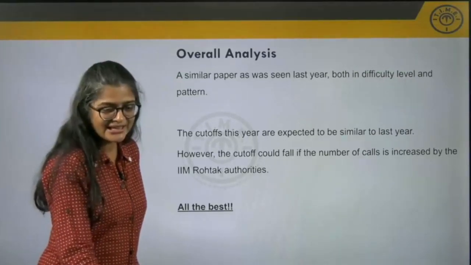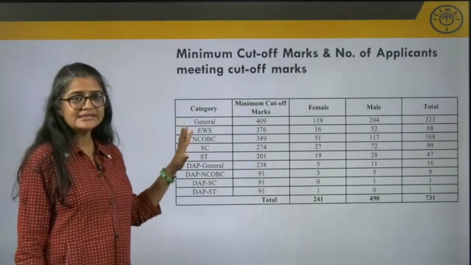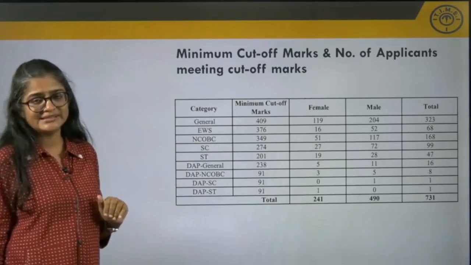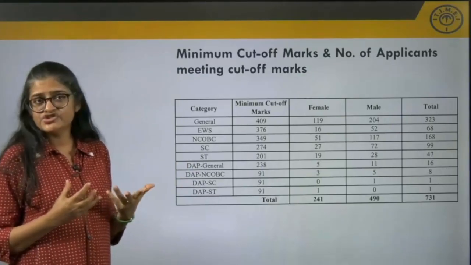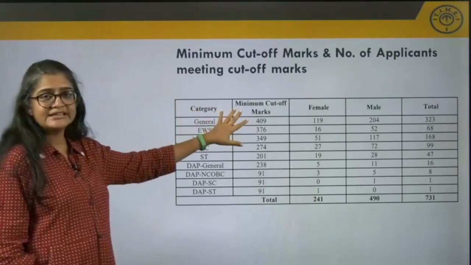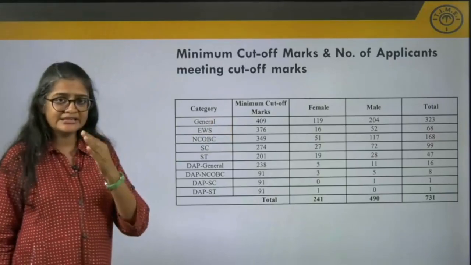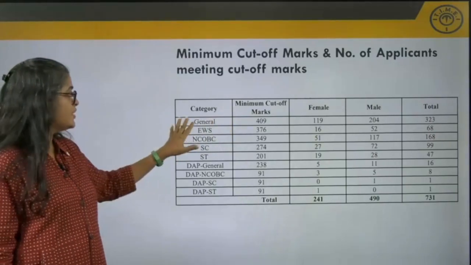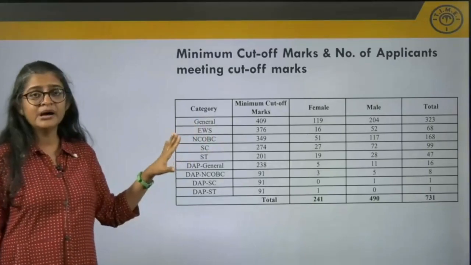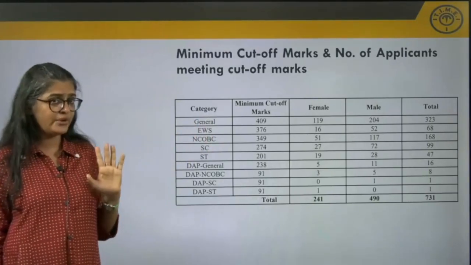Let us take a look at the cutoffs now. This is based on last year's cutoffs. Okay, so as we said, it might change slightly this year. But if we look at last year, the cutoff for getting an interview call was 409 marks in the general category, 409 out of 480.